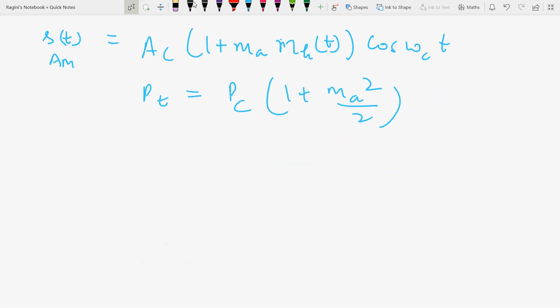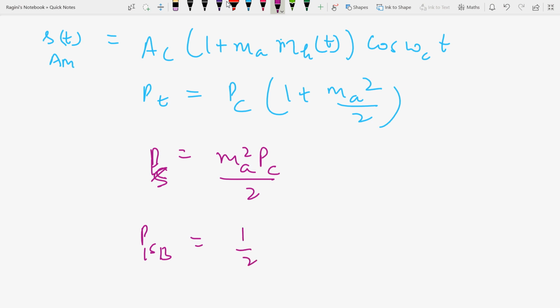Now this is sideband power Ps is equal to Ma square Pc by 2. So power in a single sideband will be half into Ma square Pc by 2. Pc is equal to Ac square by 2.